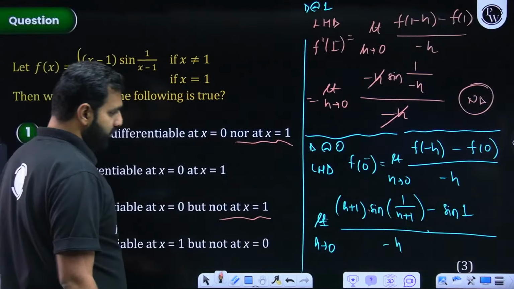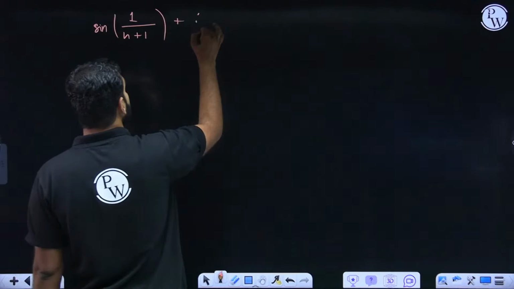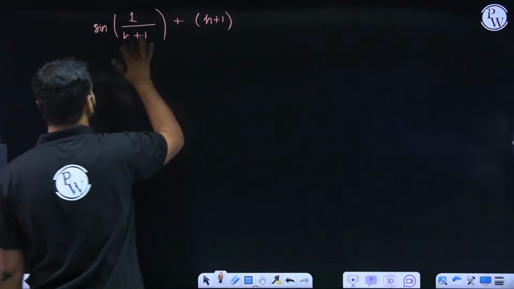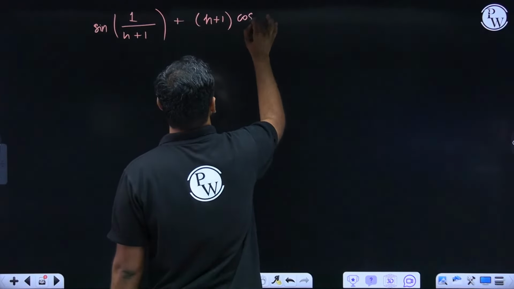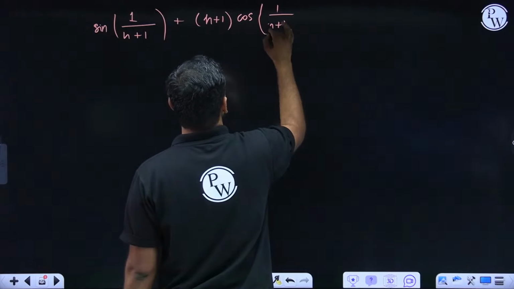Then I'll keep the first function as it is. h plus 1 remains as it is. And then the derivative of sine of 1 upon h plus 1: using the chain rule, it will be cos of 1 upon h plus 1. I hope you all are listening.